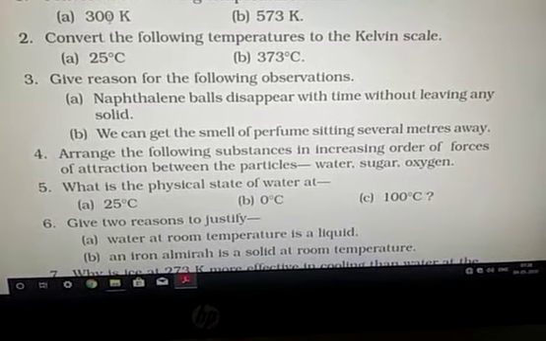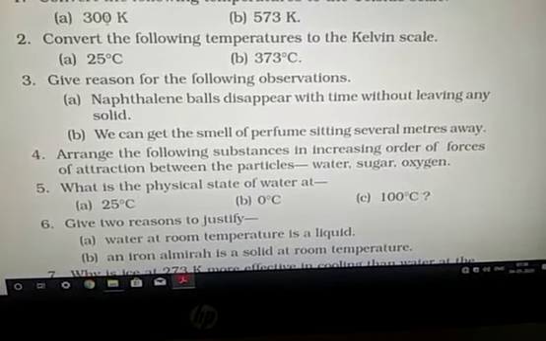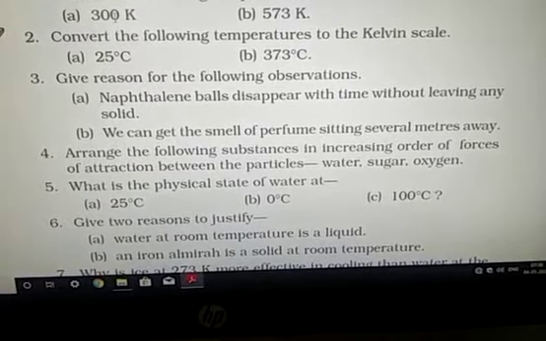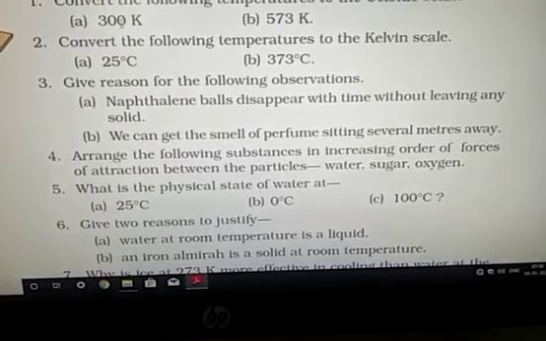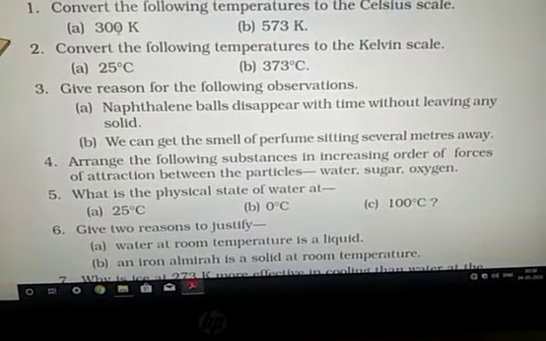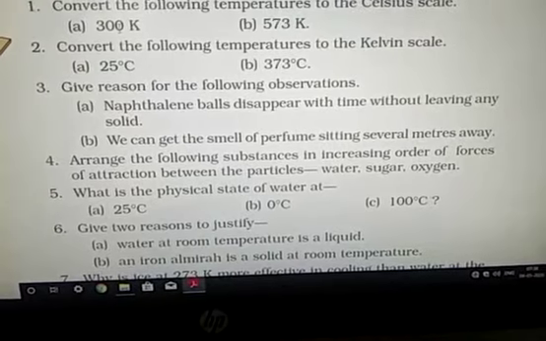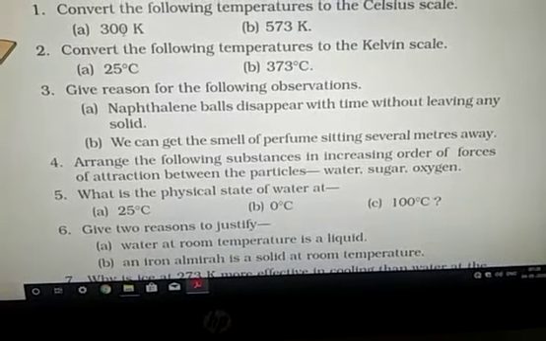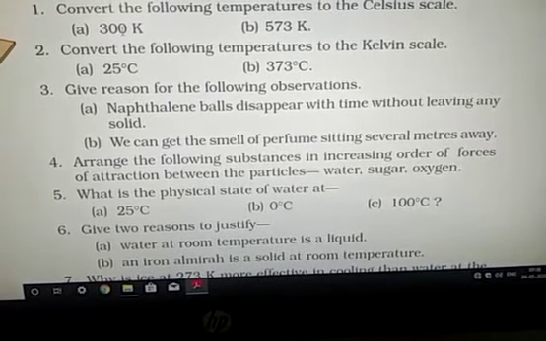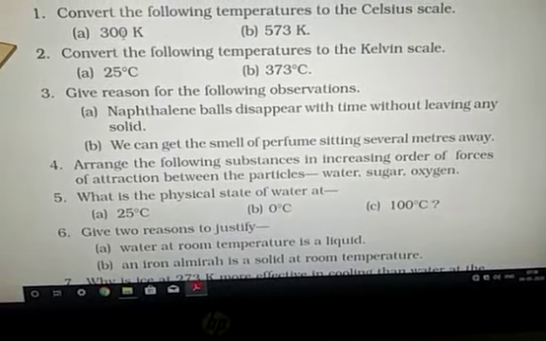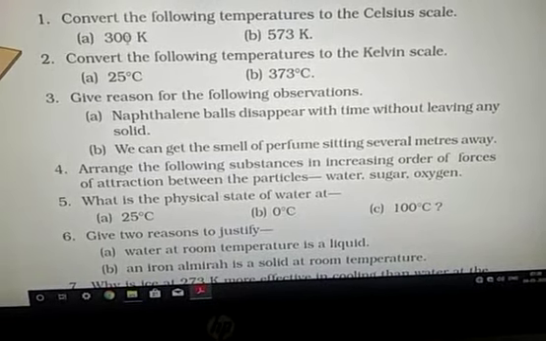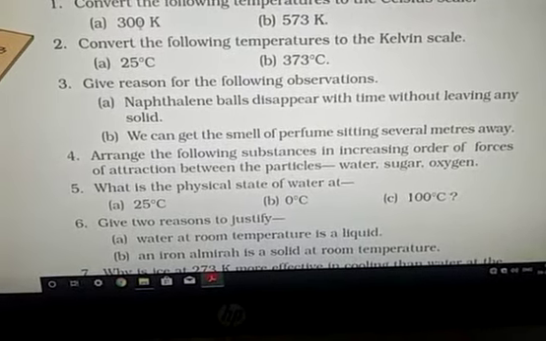Question number 4. Arrange the following substances in increasing order of force of attraction between the particles. That means the substance which has low force of attraction, you will take first, and successively you will take another substance that has a higher force of attraction. So water, sugar, oxygen. Oxygen has low force of attraction. Greater than oxygen, water has higher force of attraction among its particles, and greater than water, sugar has more force of attraction among its particles.